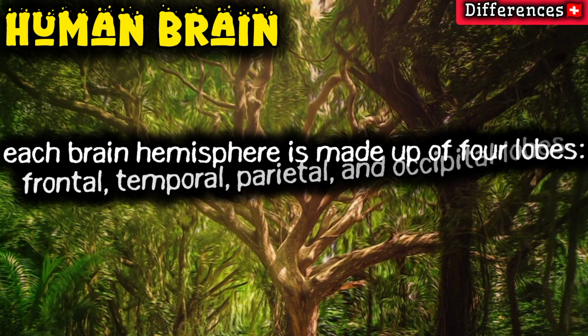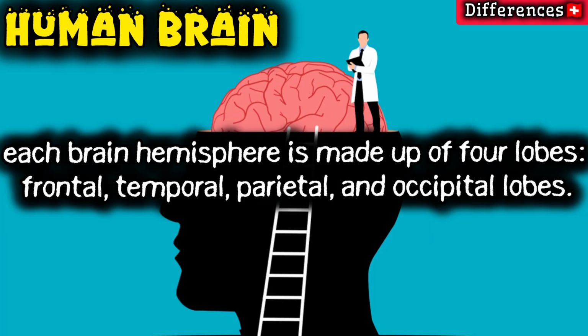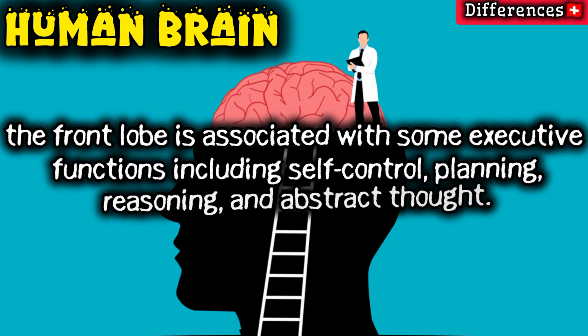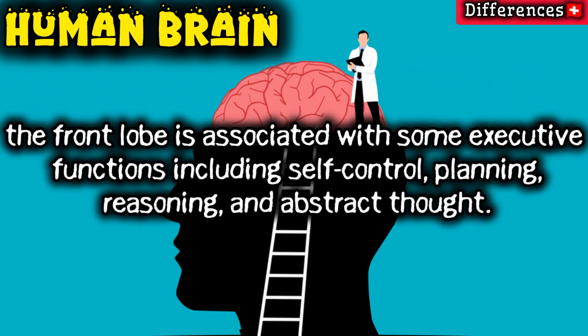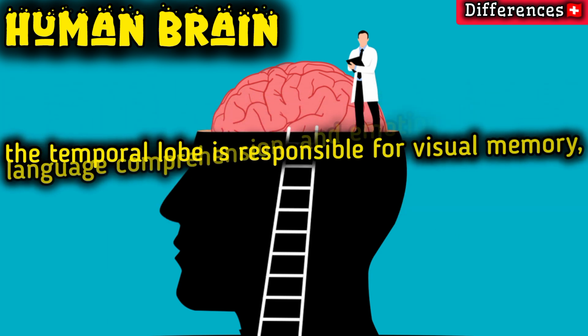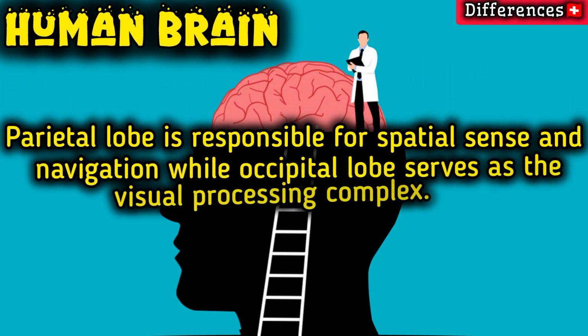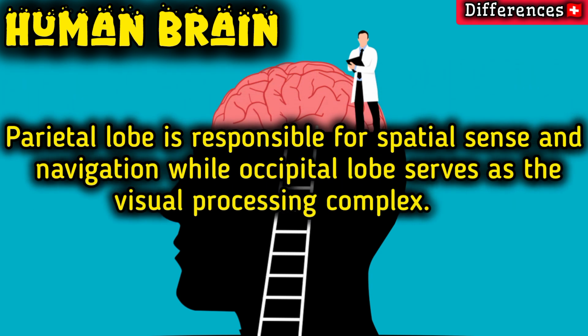Moreover, each brain hemisphere is made up of 4 lobes: frontal, temporal, parietal, and occipital lobes. Here, the frontal lobe is associated with some executive functions including self-control, planning, reasoning, and abstract thought. On the other hand, the temporal lobe is responsible for visual memory, language comprehension, and emotion association. Parietal lobe is responsible for spatial sense and navigation, while occipital lobe serves as the visual processing complex.